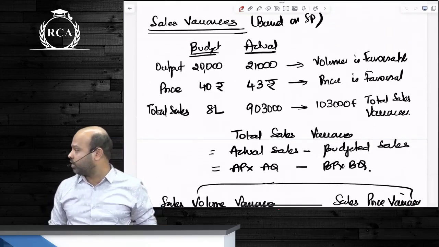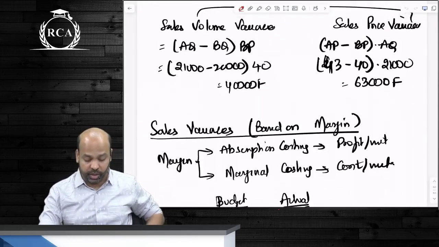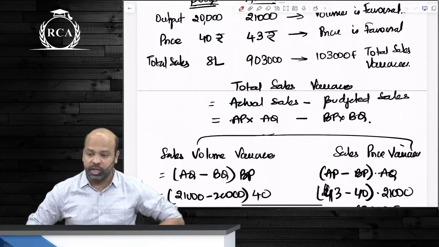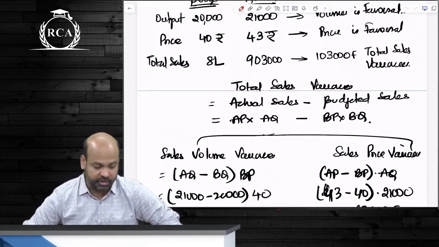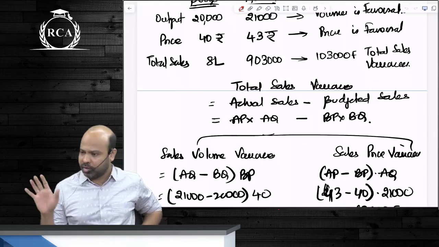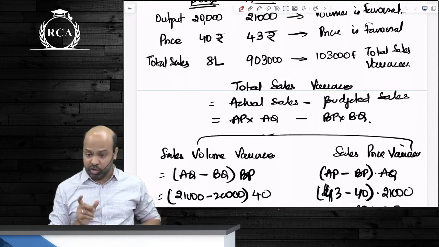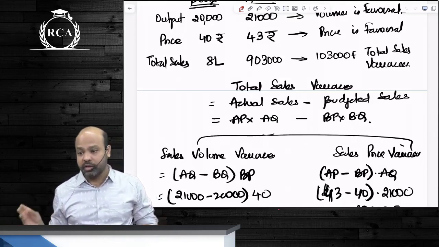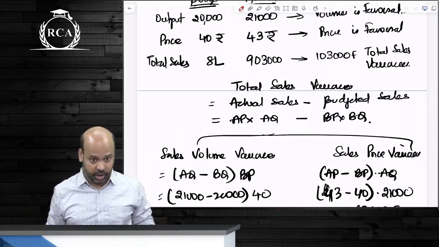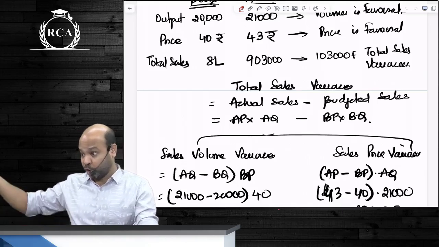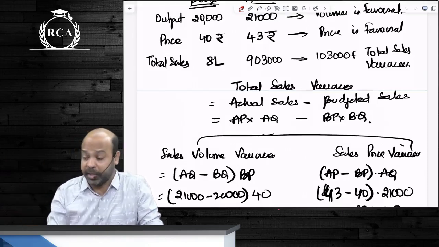The word standard is replaced with budgeted. Your overall sales variance, beta, is segregated into volume variance and price variance. Okay? Overall sales variance, guys, will be actual sales minus budgeted sales. That is how you write it as APAQ minus BPBQ. Nothing else, beta, same as material, but instead of writing standard minus actual, we write actual minus standard. Replace the word standard with budget. It doesn't make sense to use the word standard when it comes to output which is beyond your control. That is why we simply use the word budgeted.